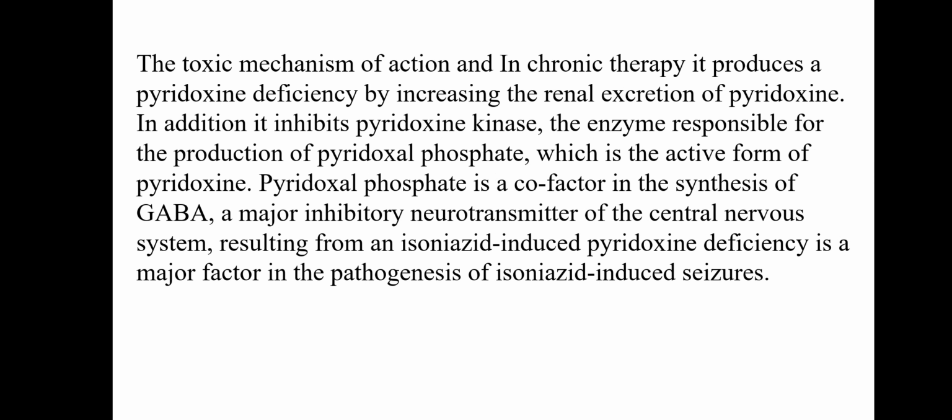The toxic mechanism of action: in chronic therapy, it produces a pyridoxine deficiency by increasing the renal excretion of pyridoxine. In addition, it inhibits pyridoxine kinase, the enzyme responsible for the production of pyridoxal phosphate, which is the active form of pyridoxine. Pyridoxal phosphate is a cofactor in the synthesis of GABA, a major inhibitory neurotransmitter of the central nervous system. The resulting isoniazid-induced pyridoxine deficiency is a major factor in the pathogenesis of isoniazid-induced seizures.